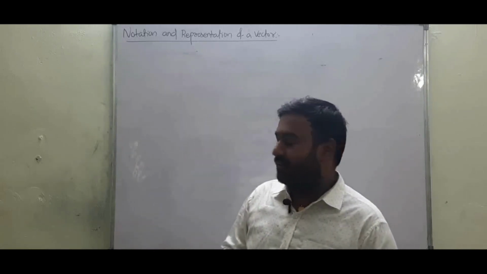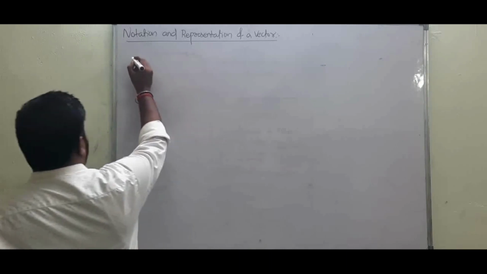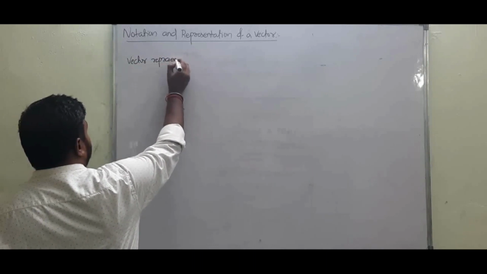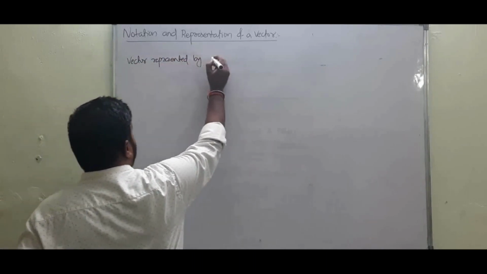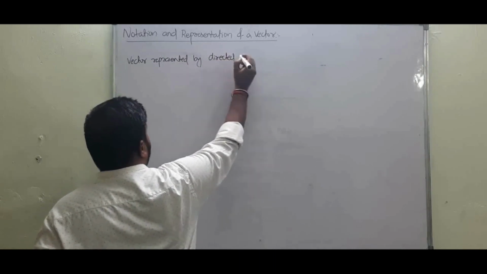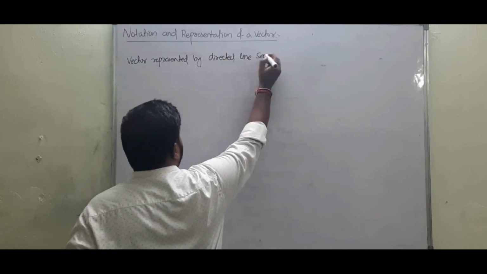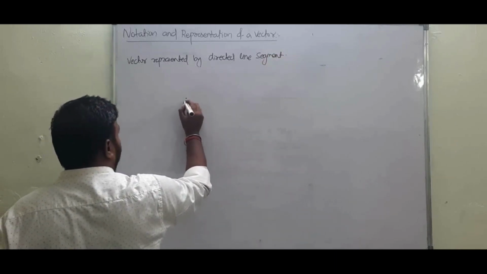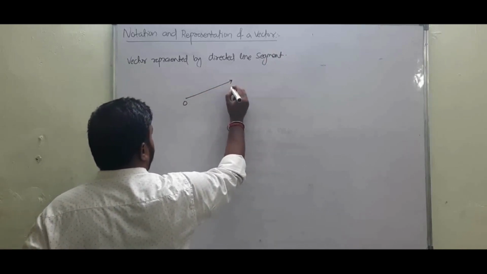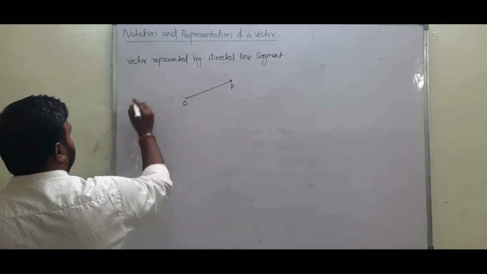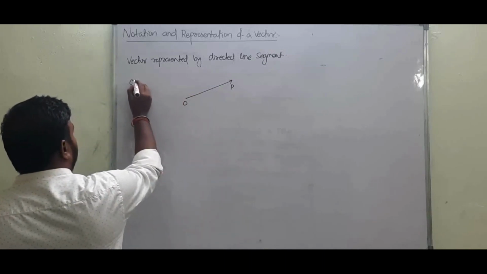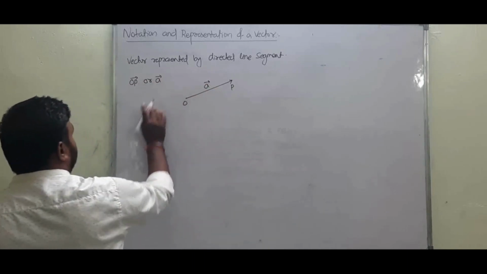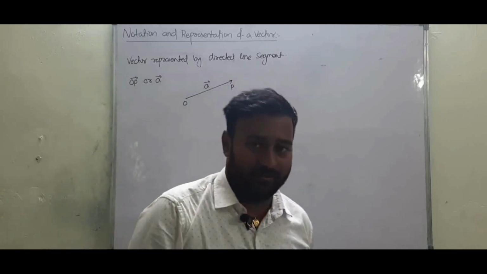Vectors are represented by directed line segment. Like this is, suppose, point O and this is another point P, then this is vector OP, or simply we can write this as a vector. This is the representation of a vector.